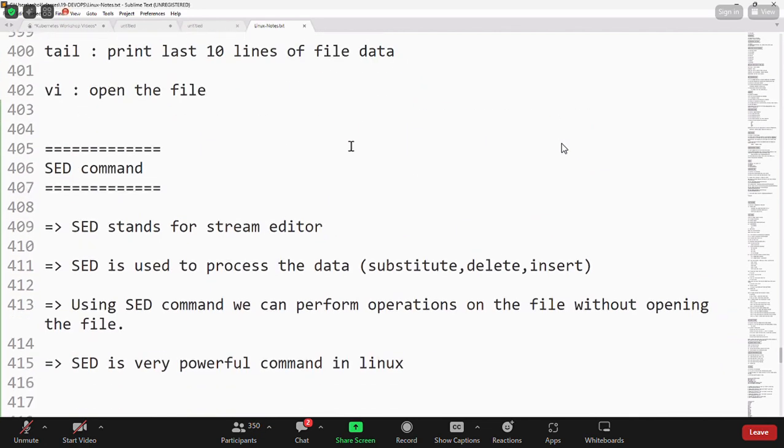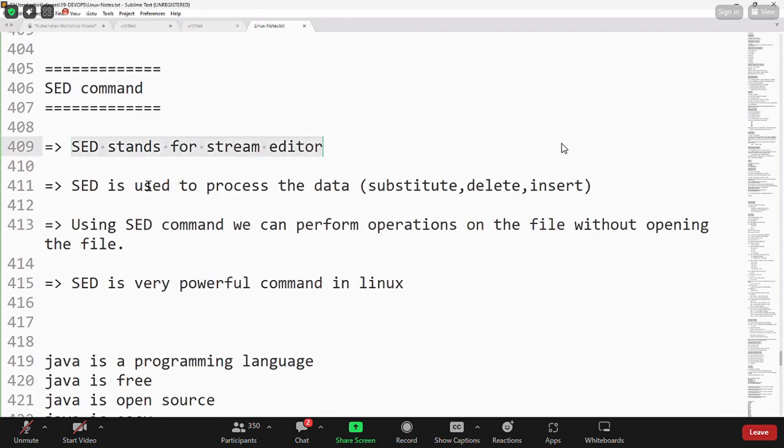Sed stands for stream editor. It is used to process the data. Substitutions you can do, delete you can do, insert we can do by using sed. Using sed command, we can perform operations on the file without opening the file also. This is a very powerful command in Linux, which is used for processing the data.